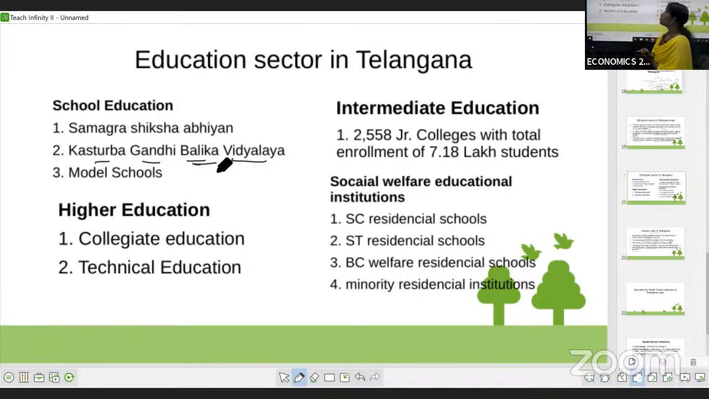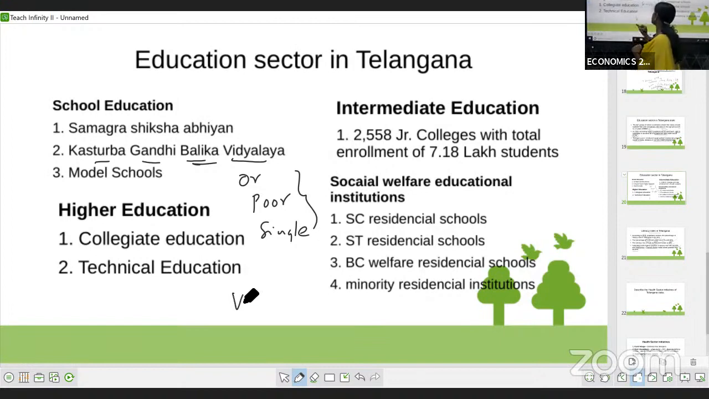When they introduced the Kasturba Gandhi Balika Vidyalaya, the main aim was to give admission to girl children who are orphans, who are very poor, or who have a single parent. When it was introduced, they provided school level education from 6th to 8th class only.